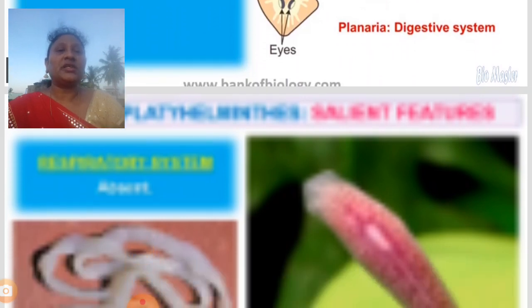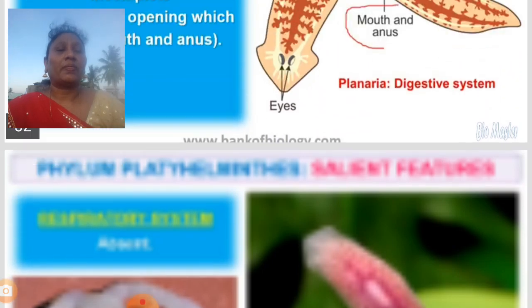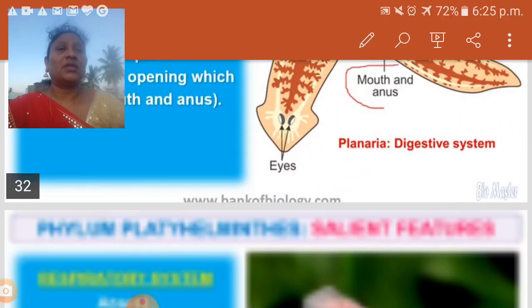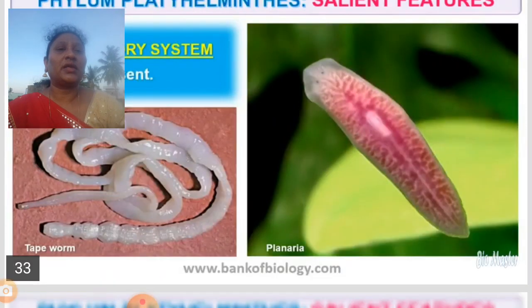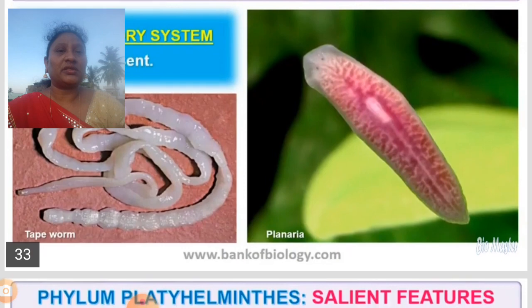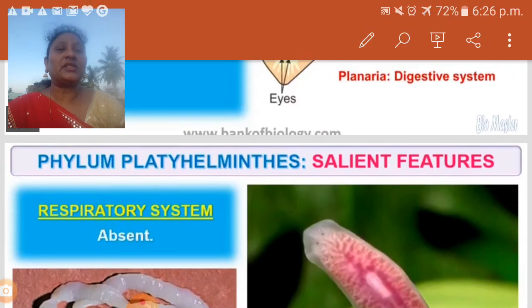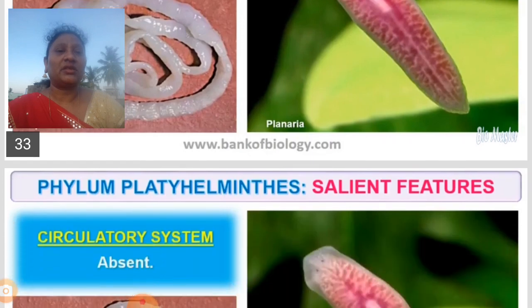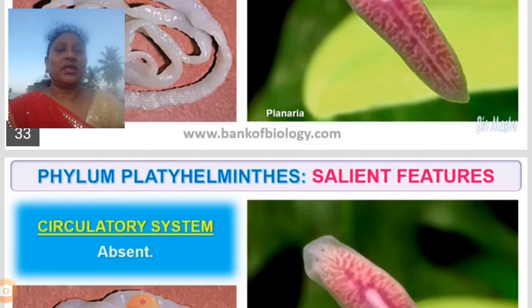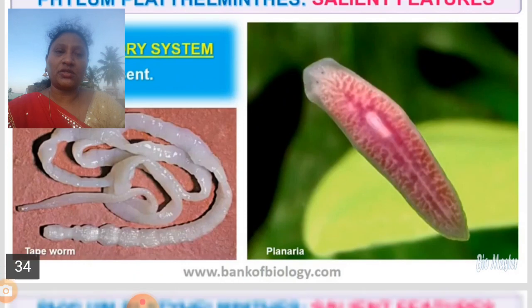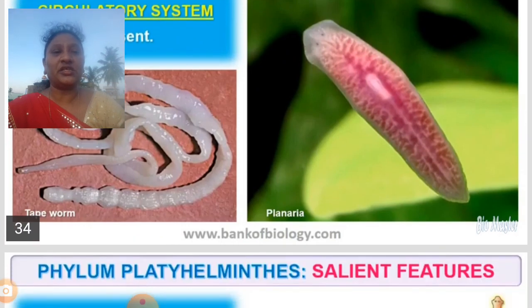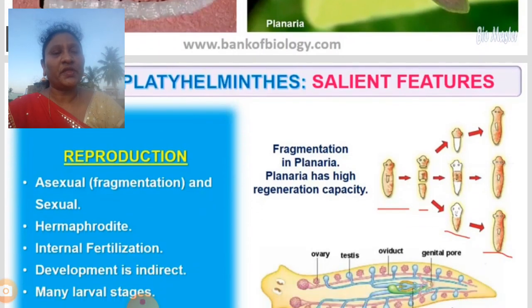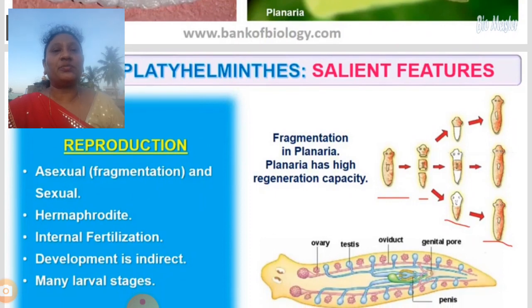Now you can see in these organisms the incomplete digestive system. The respiratory system is absent. Next, the circulatory system is also absent. The respiratory system is absent and the circulatory system is also absent.